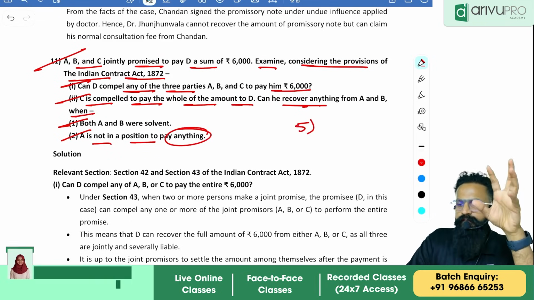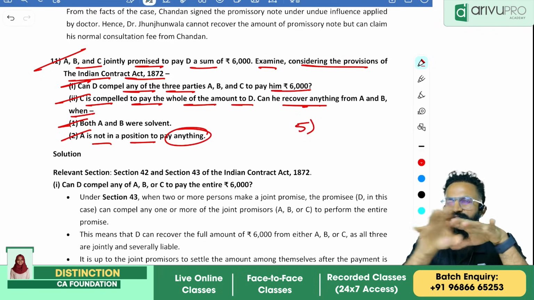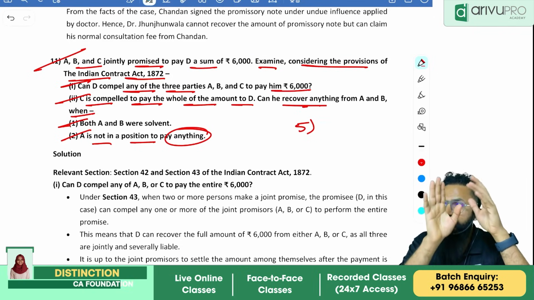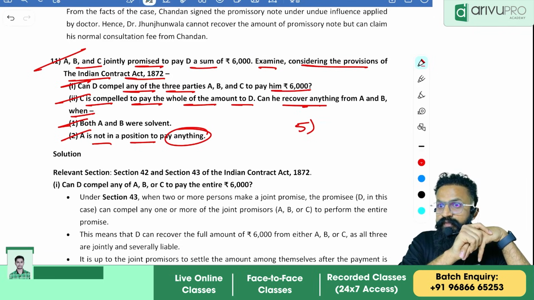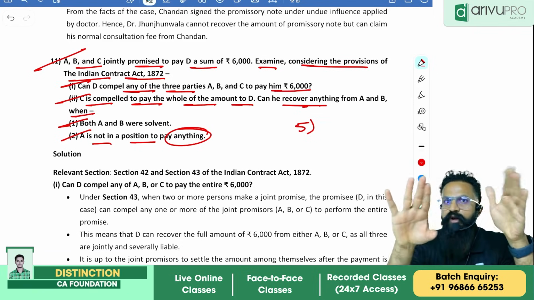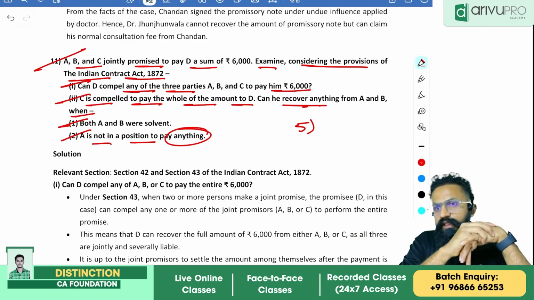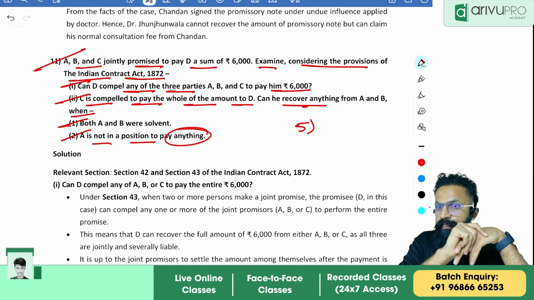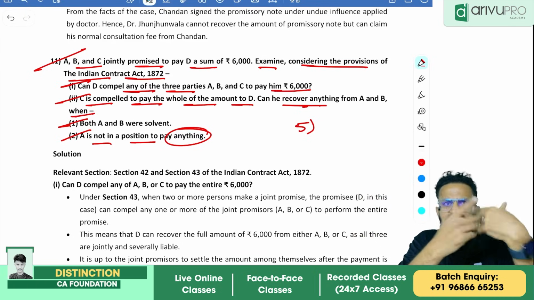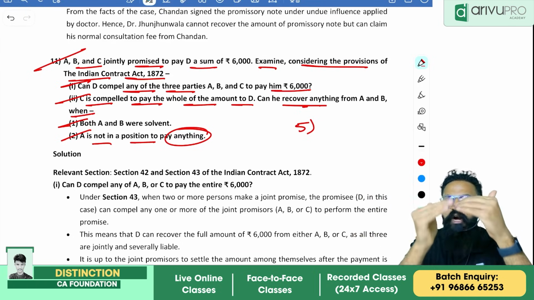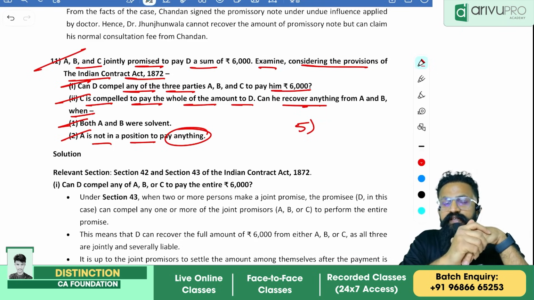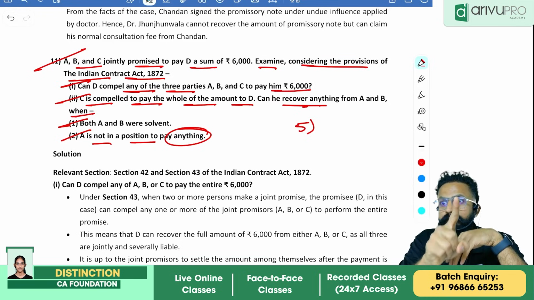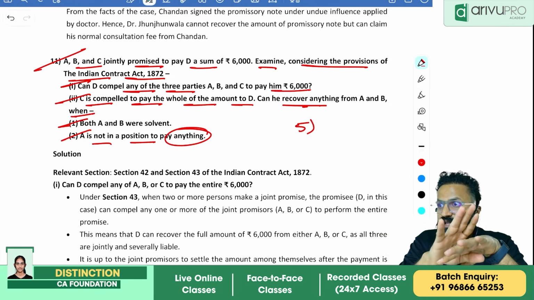Now what is this people? This is nothing but people, joint promisors. What is the scenario of joint promisor? In my provision, what is going to come in my provision? Whenever there is a joint promise where more than one party is promising to repay the debt, all the parties are liable to repay the debt as on the date of maturity. If on the date of maturity, we are not paying the money on time, then the creditor gets the right to recover the money from any one of the joint promisors. The whole of the money can be recovered.